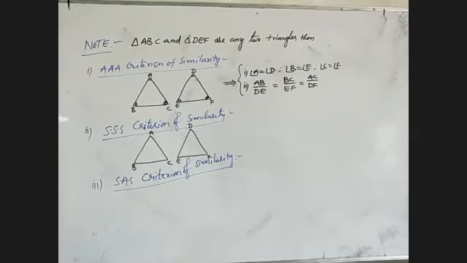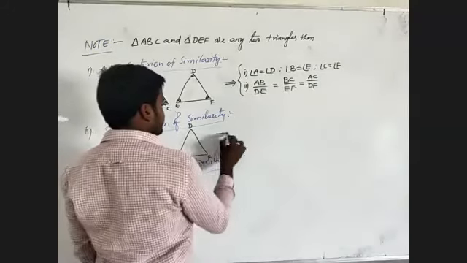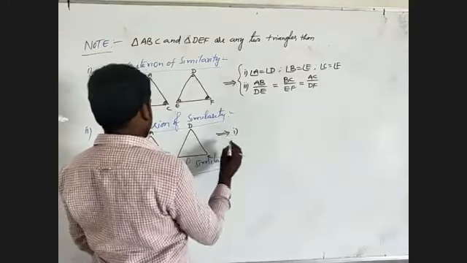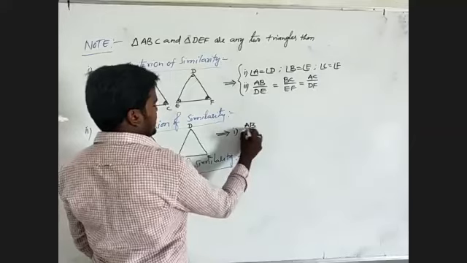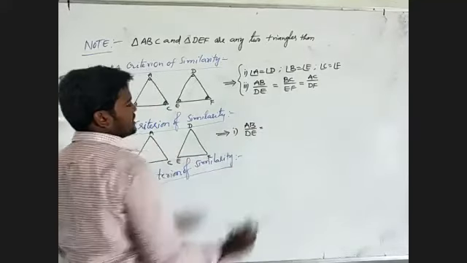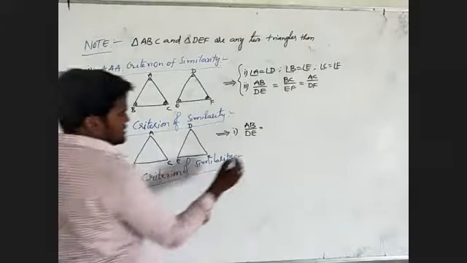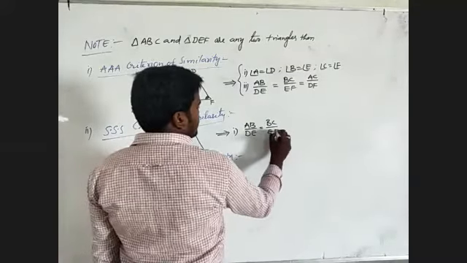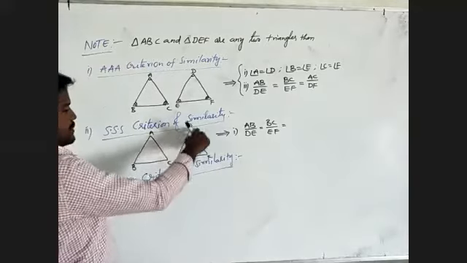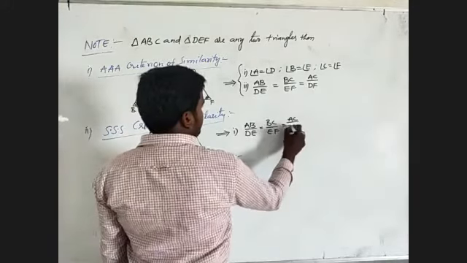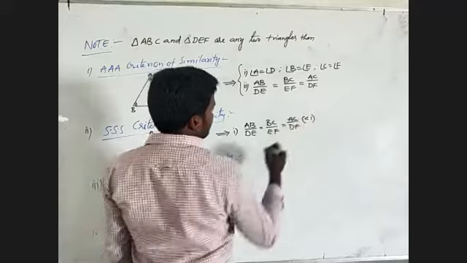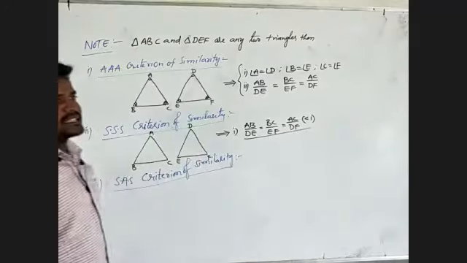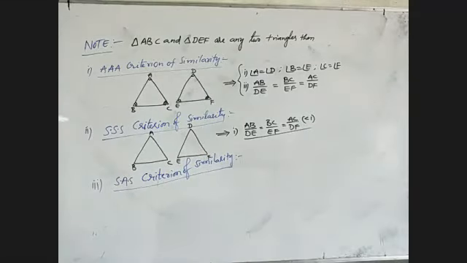This ratio is always less than 1 here. I will write AB by DE equal to BC by EF equal to AC by DF, which is K. Already we have discussed that K.